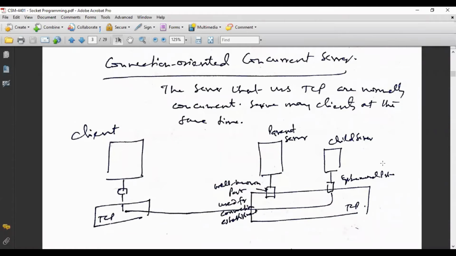While in connection oriented concurrent server, the server can provide services to many clients simultaneously. The servers that use TCP are normally concurrent, and a server may provide services to many clients at the same time. How does it happen? Basically, you see here, the mechanism of providing services to the client in case of connection oriented concurrent server is being shown over here.